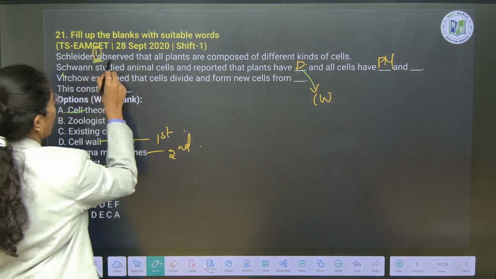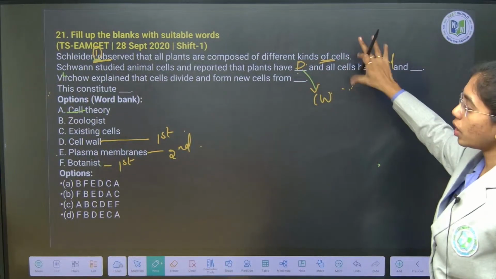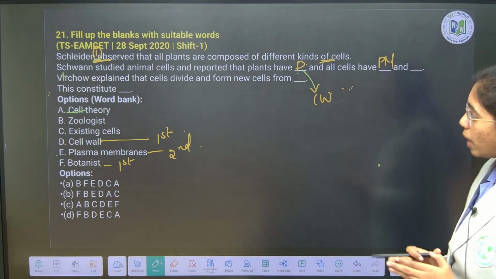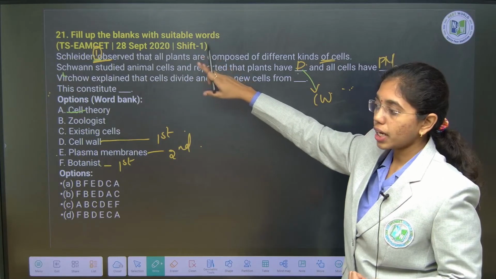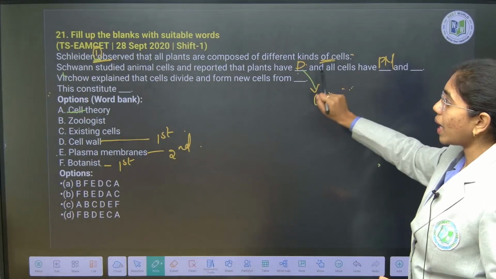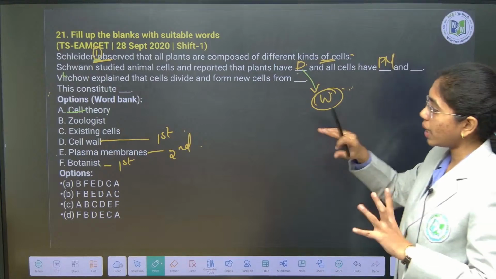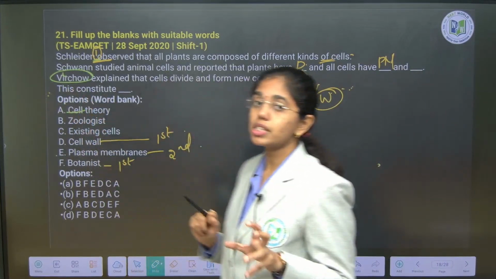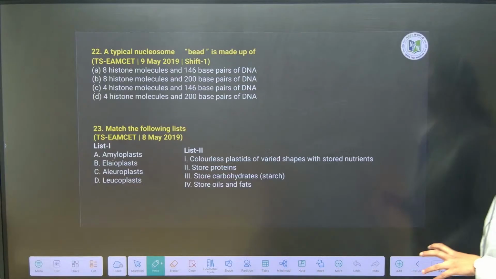Here a few blanks have been missed in the question, we will exercise it later, because in the beginning of the question it is missed. But from this paragraph the content that you have to learn is, Schleiden is a German botanist, both Schleiden and Schwann have proposed cell theory that we know, and he has observed only plant cells. Schwann has given out the limiting boundaries both for the plant cell and animal cell, and it is Rudolf Virchow who has proposed the omnis cellula e cellula concept, that is all new cells arise from pre-existing cells.